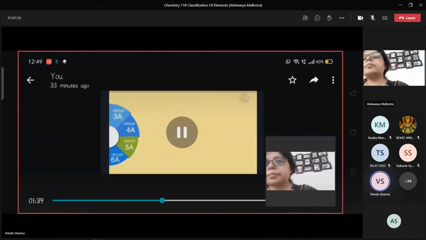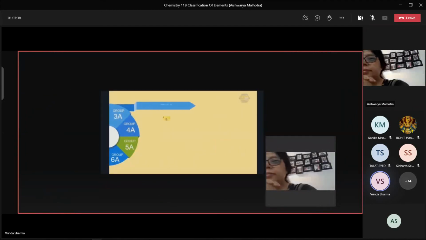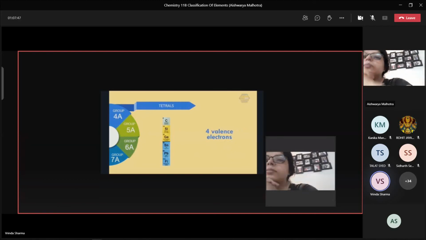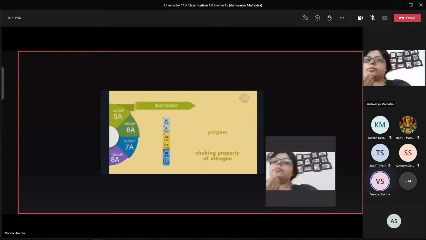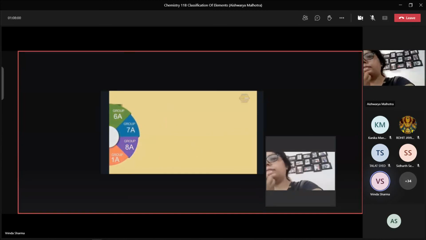Reactive at room temperature and pressure. Group 3A, trials, which are elements that have 3 valence electrons in their outermost shell. Group 4A, tetrals, consisting elements that have 4 valence electrons in their outermost shell. Group 5A, pnictogens, are derived from Greek word pnein, which refers to the choking property of nitrogen.